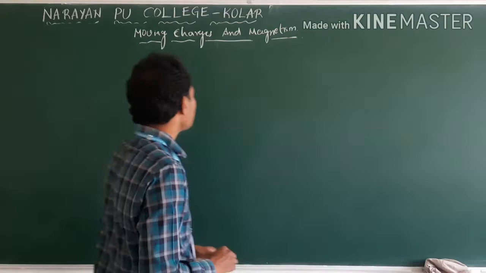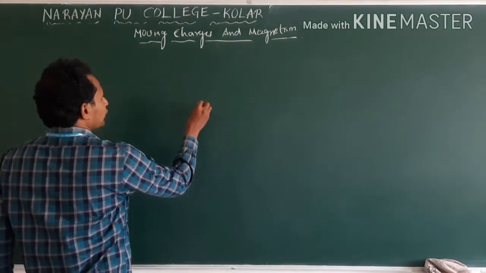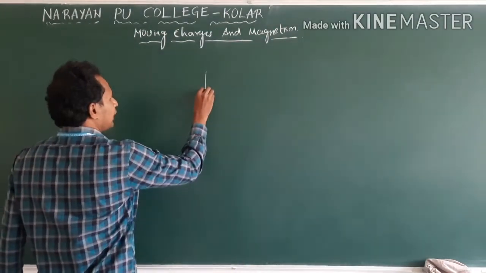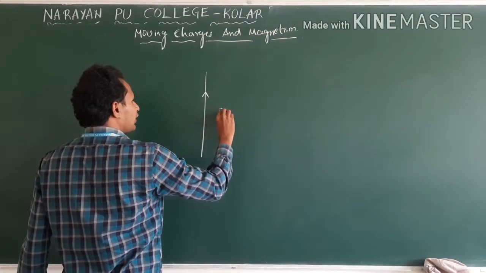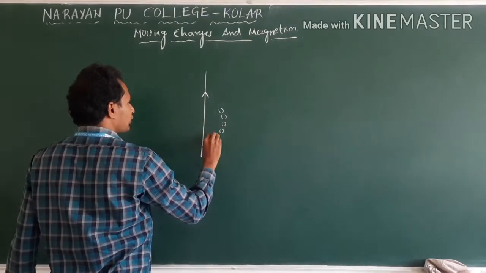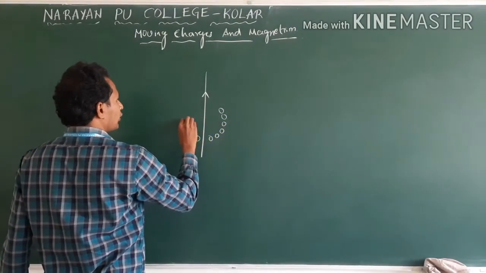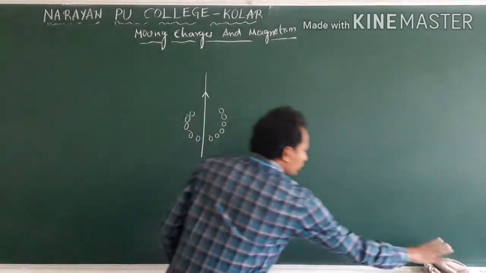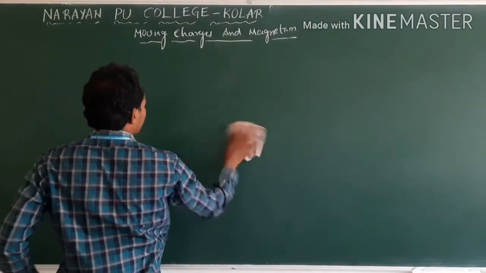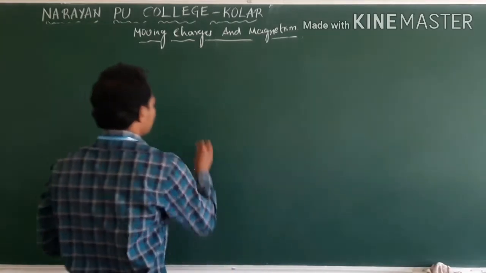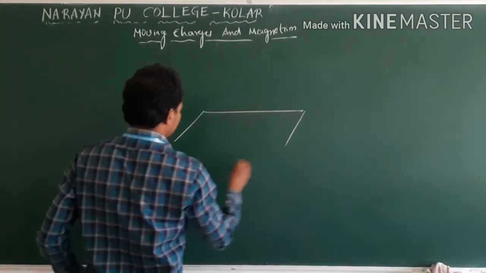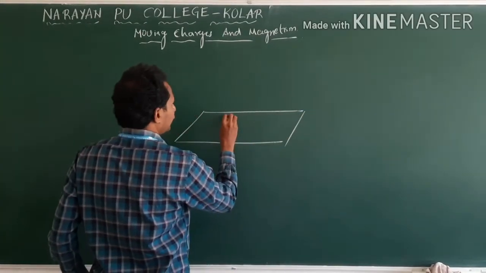See, this is the current carrying conductor. These are the compasses placed.